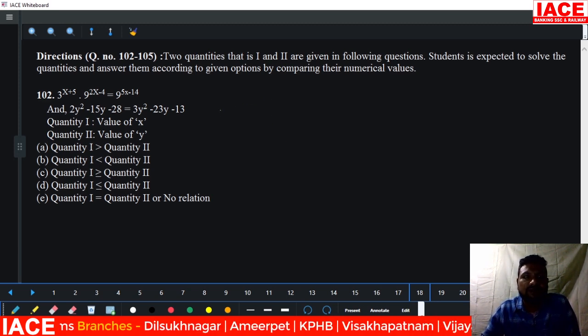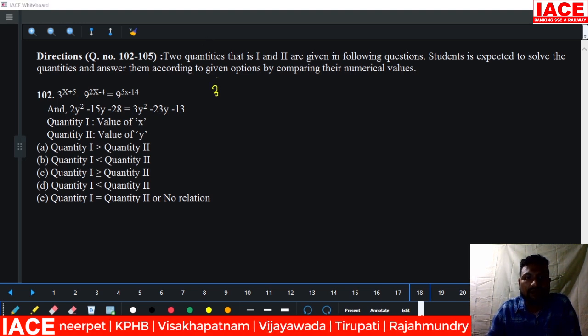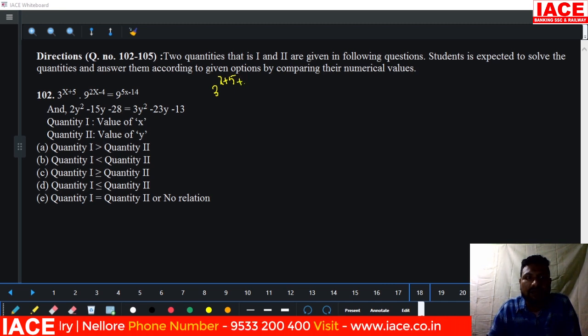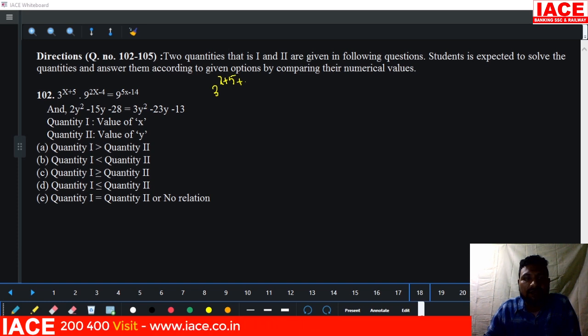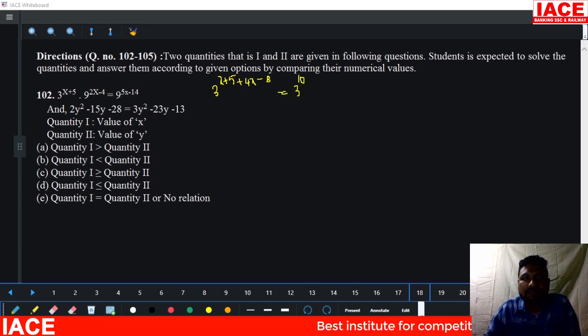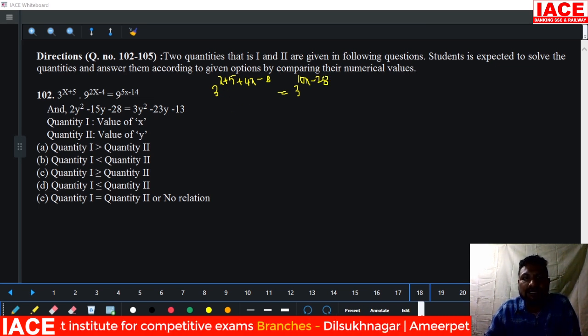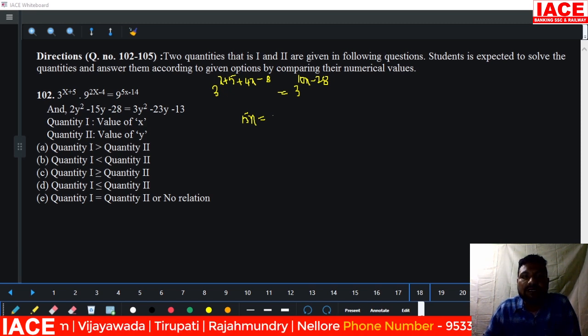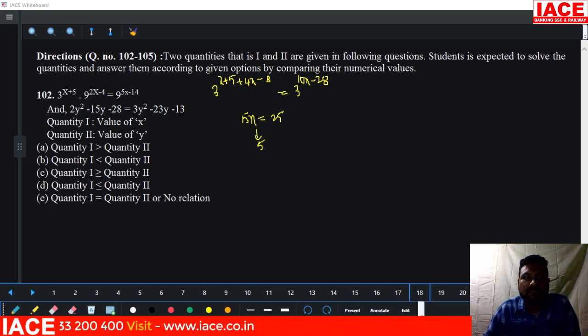Look at the first equation. Solving 3 to the power of x plus 5 times 9 squared. 9 we can write as 3 squared, so the 2 can be multiplied. It is 4x minus 8, which is equal to 3 to the power of 10x minus 28. Then the bases are equal, so the powers are equal. x plus 4x is 5x. 5x is removed from 10x, it is 5x. Then 5 minus 8 is minus 3. Minus 3 is removed from 28, it is 25. Finally, x is equal to 5.